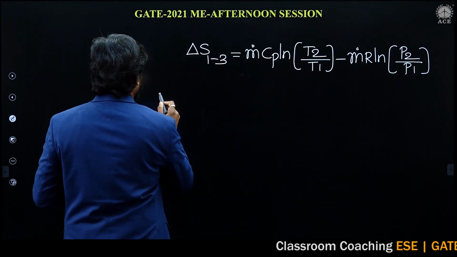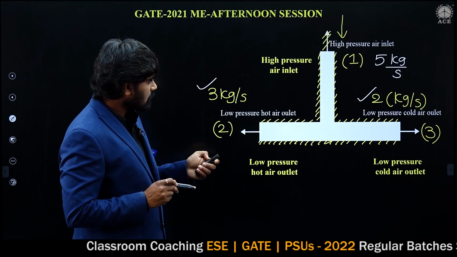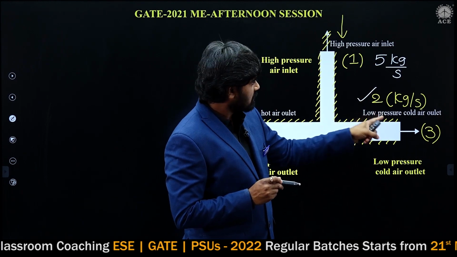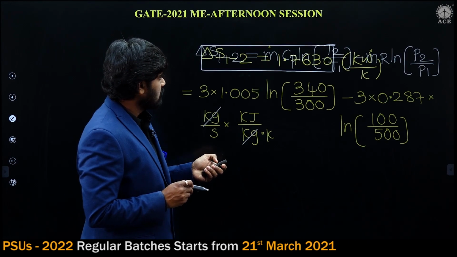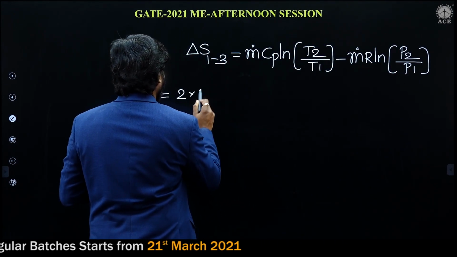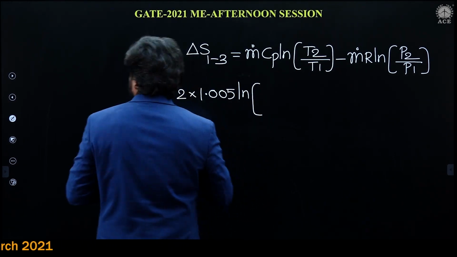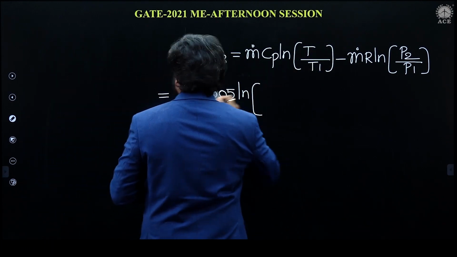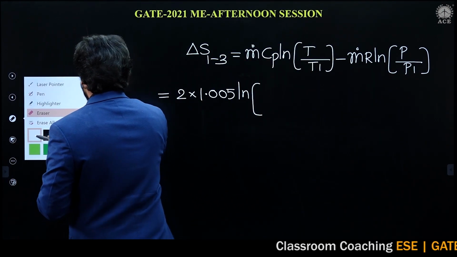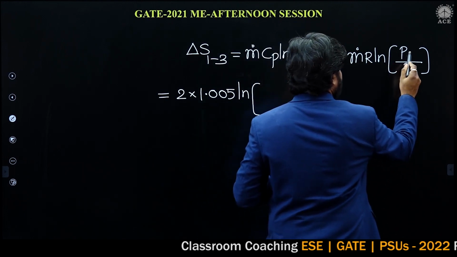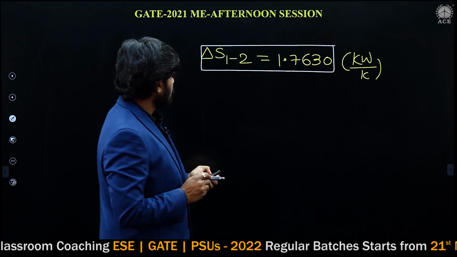Now let's substitute here. For 1 to 3, what should be the mass flow rate? During 1 to 3, we should take 2 kg per second. So 2 into 1.005 Cp ln T3 by T1, and this is P3 by P1, because this is 1 to 3: final by initial, 3 by 1.